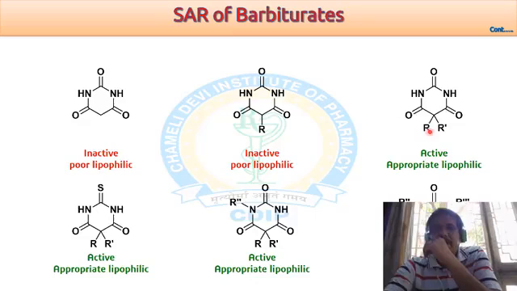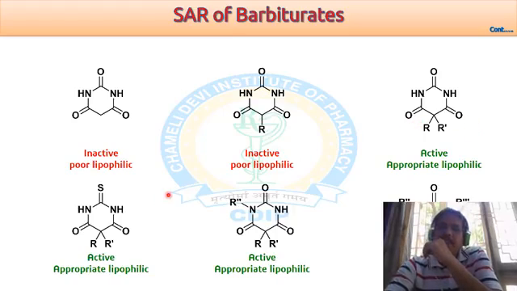The other possibility, which I already explained to you, is that both hydrogens of the fifth position are replaced by a lipophilic group, which may be R and R prime. Then the substituted compound is active, and this activity is shown under the condition that it has appropriate lipophilic character.